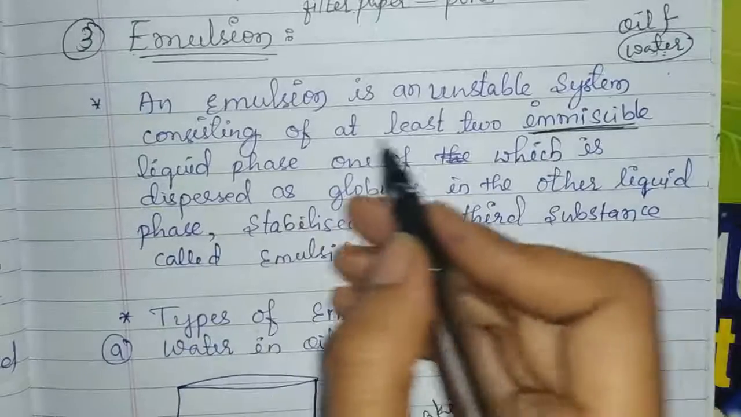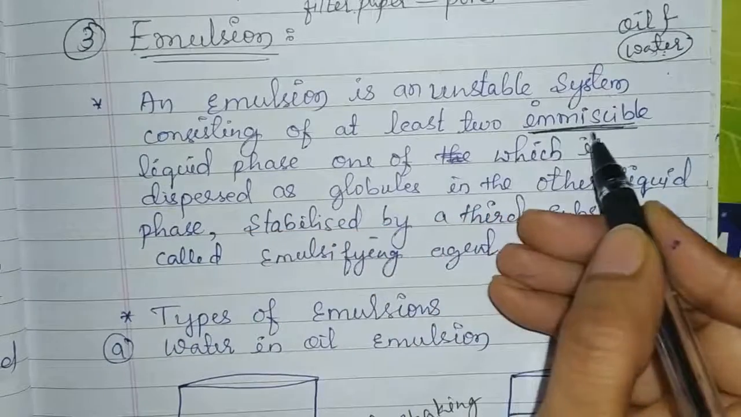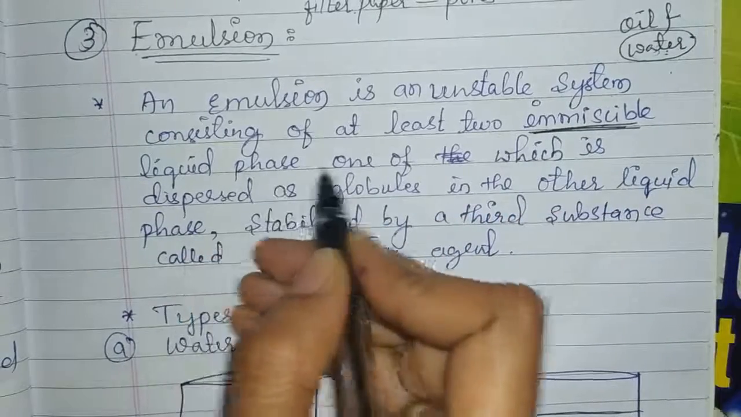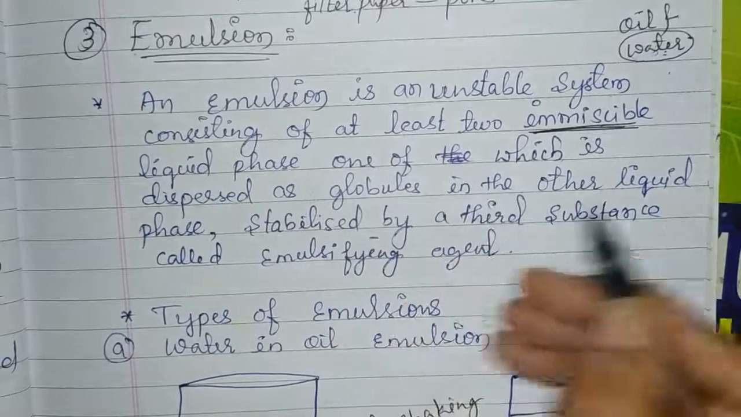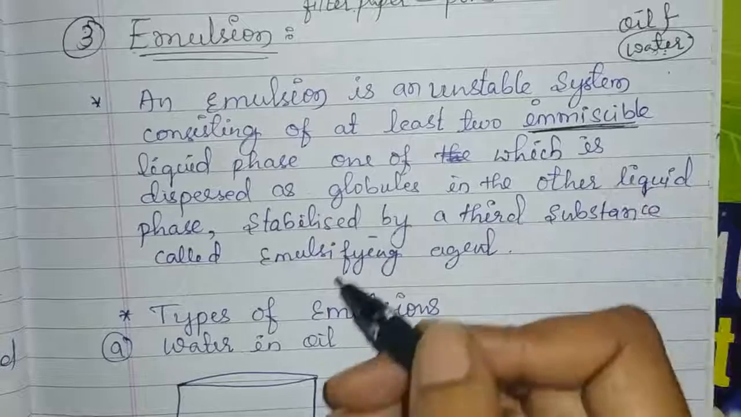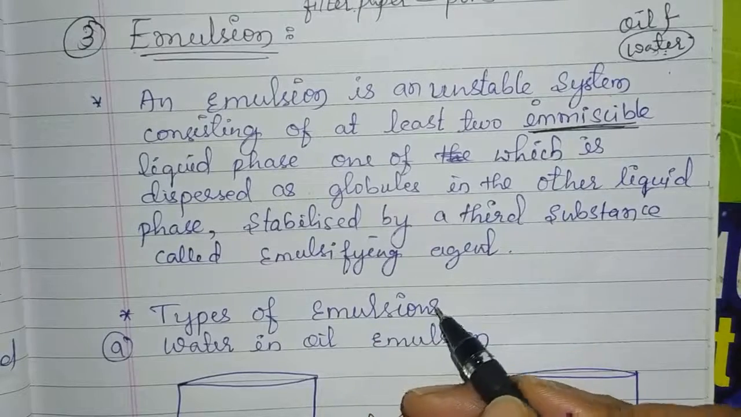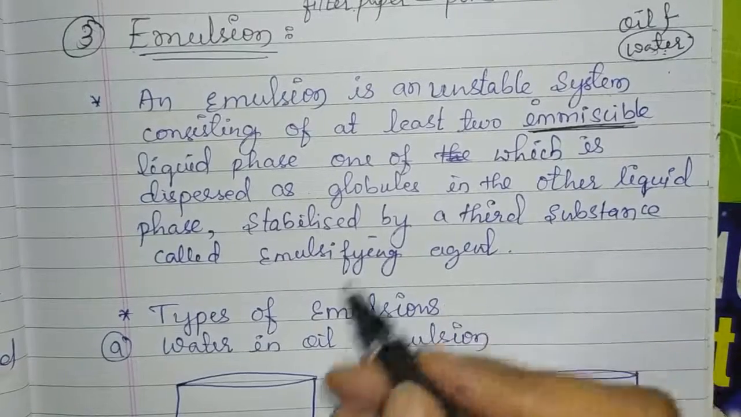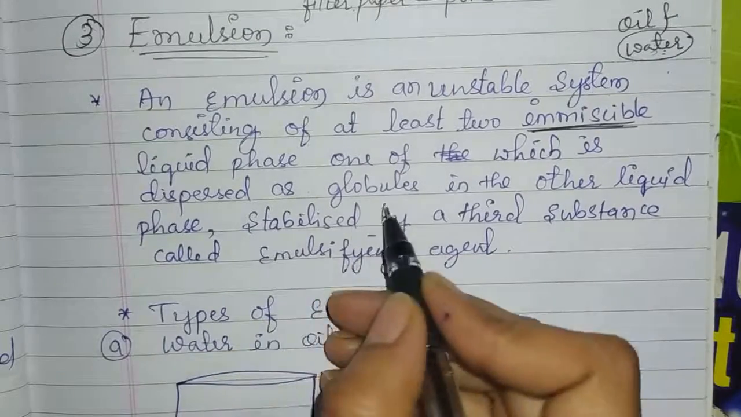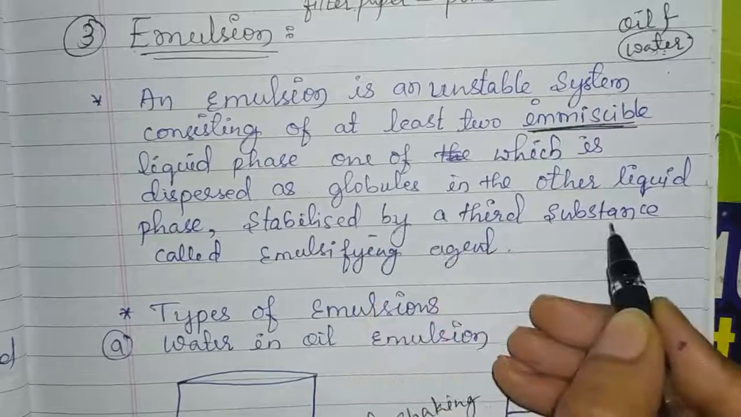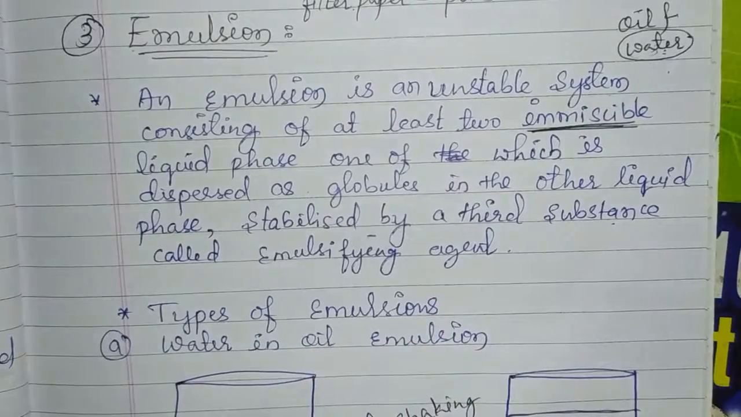Consisting of at least two immiscible liquid phases, one of which is dispersed as globules in the other liquid phase. Here we will see the types of emulsions in detail and we will understand the definition clearly. And this emulsion is stabilized by a third substance called an emulsifying agent.